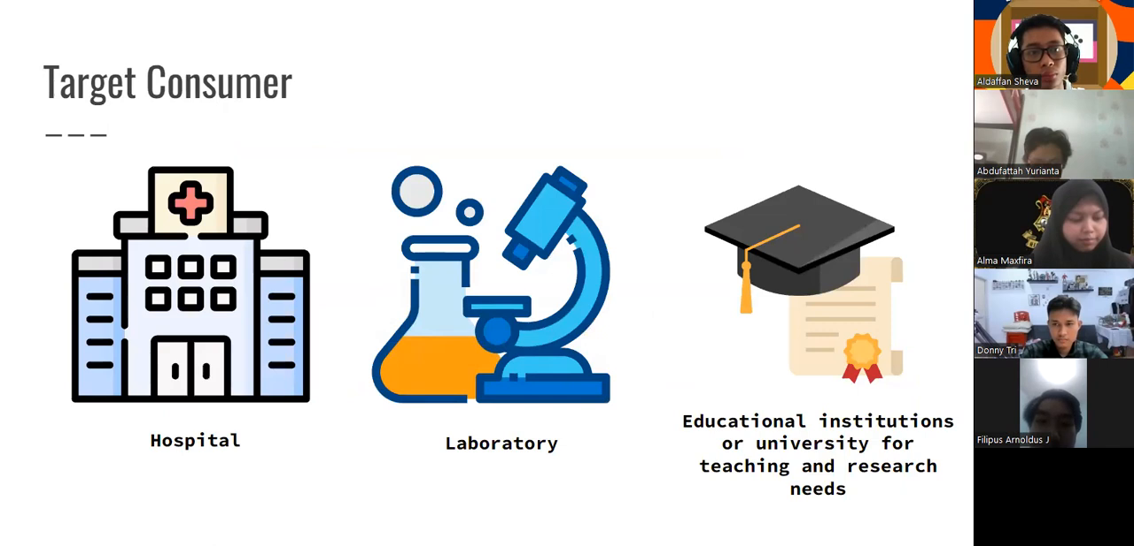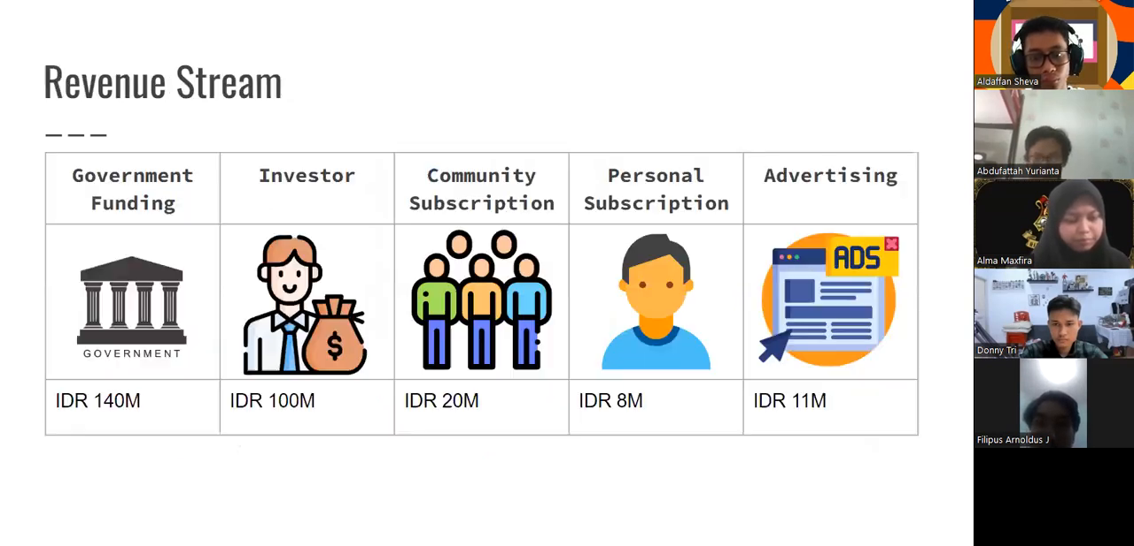For the target consumers, we'll target hospitals, such as doctors doing research, laboratories, and also educational institutions or universities for teaching and research needs. For the revenue stream, we have government funding, investors, community subscription, personal subscription, and also advertising.